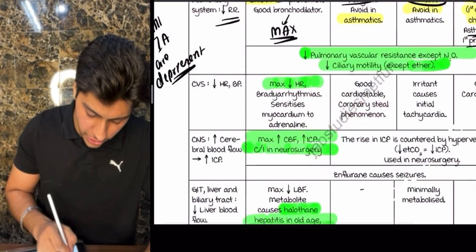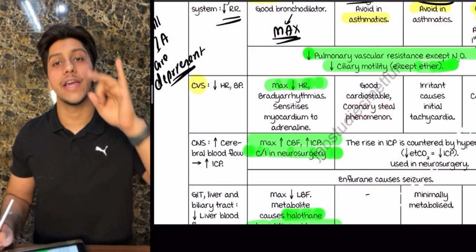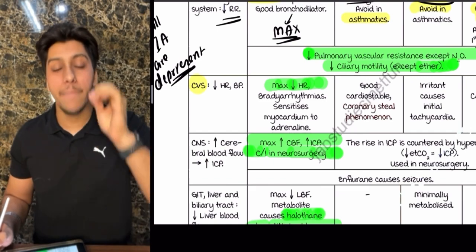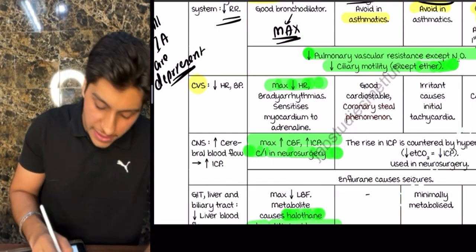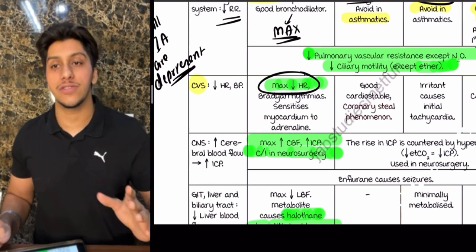Next, let's talk about cardiovascular. As I told you, they are all depressants, so the heart rate and the blood pressure are going to fall. But maximum bradyarrhythmia is going to be seen in which? Halothane. That's why we were not preferring it. Maximum bradyarrhythmia is going to be there.